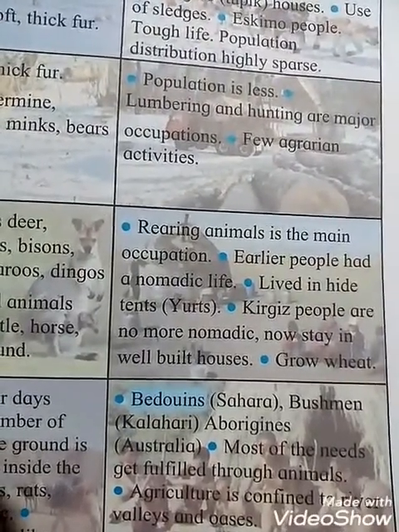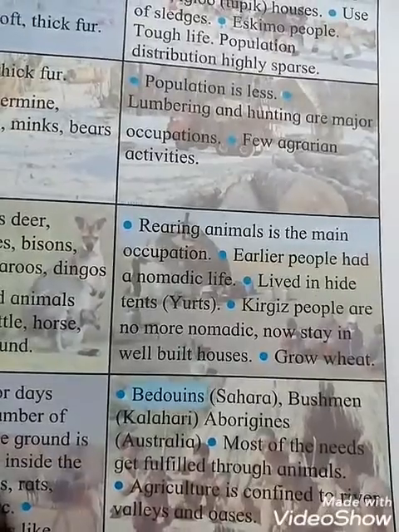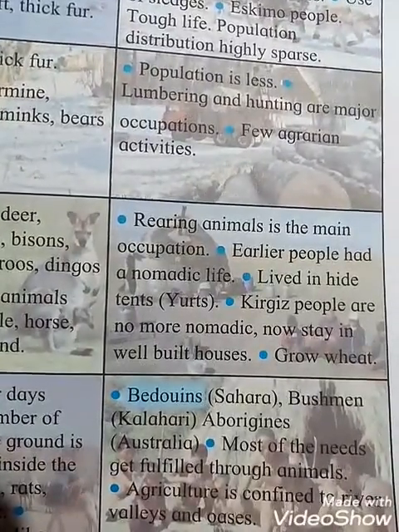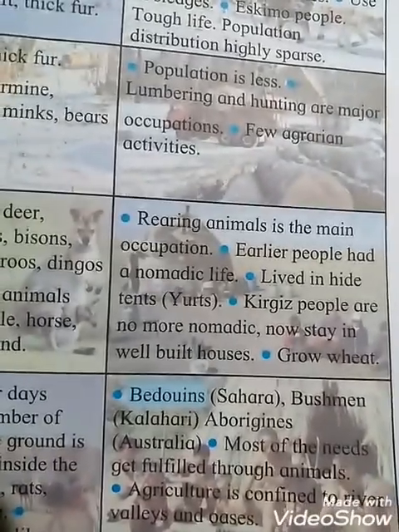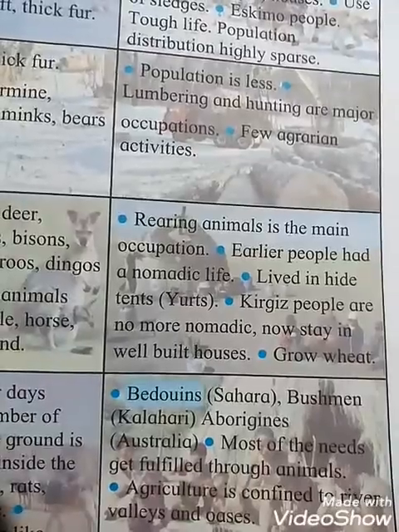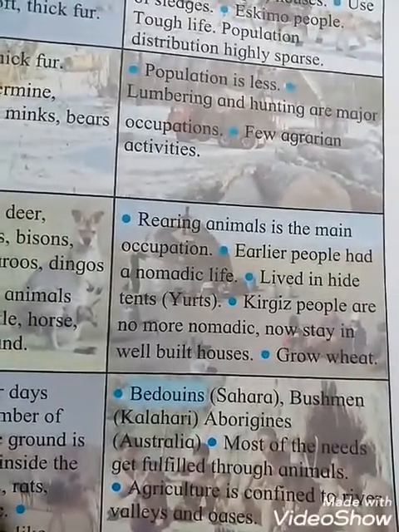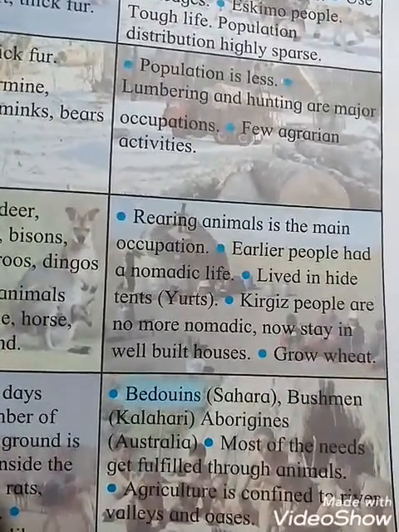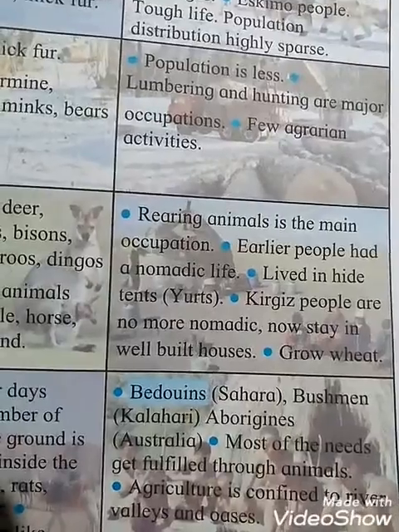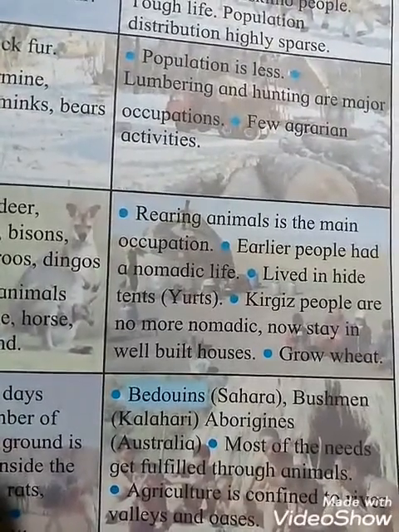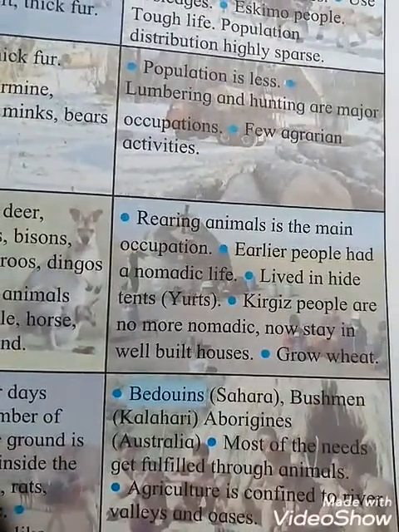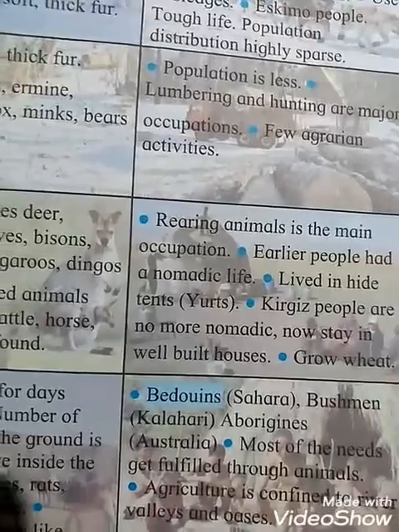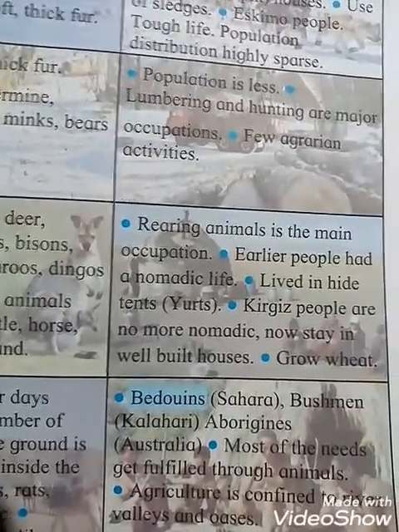Earlier people had a nomadic life and lived in high tents, that is yurts. And Kyrgyz people are no more nomadic, now they stay in well built houses. And they grow wheat crops, okay students.